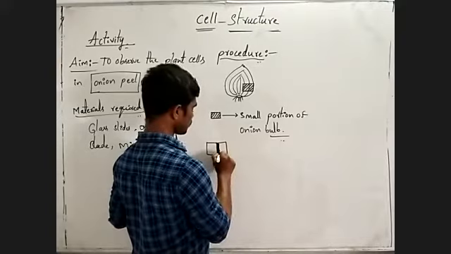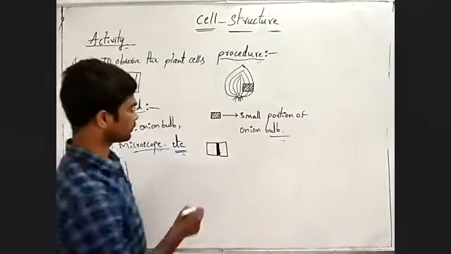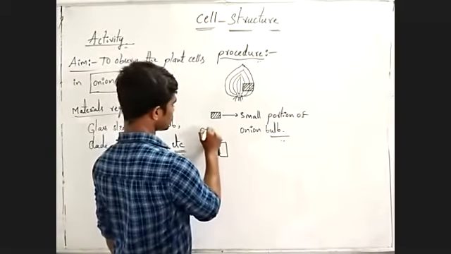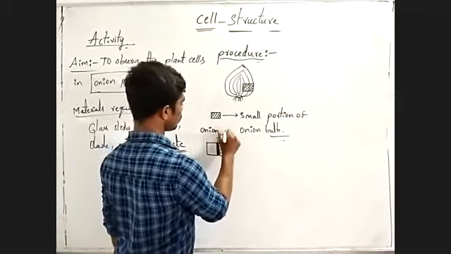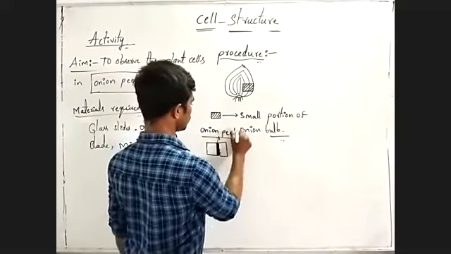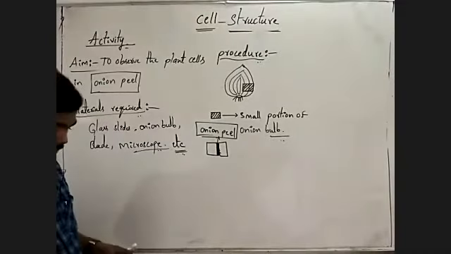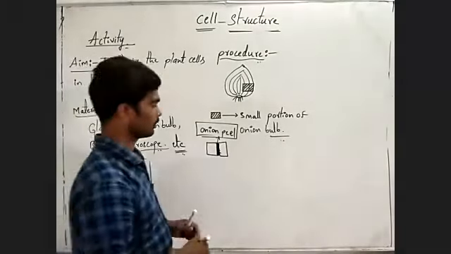These two are connected by a thin transparent membrane. It is actually called onion peel.